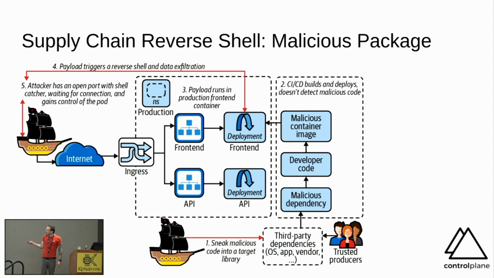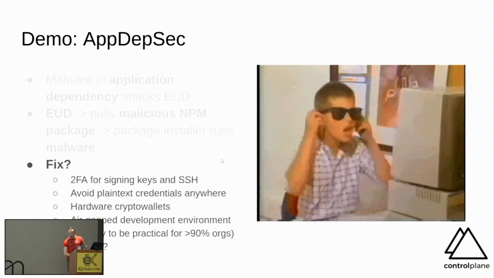Dependency comes in, developers pull it, build a malicious container image, and it goes to production. CI/CD doesn't detect the malicious code, depending on your advancement as an organization. In it goes to production, the payload runs in a container, and we fire a reverse shell. This attacker here, Captain Hashjack, has an open port, sat on a publicly routable IP, and we have jumped, potentially busted through a firewall, because you couldn't go into that, because the shell is obviously reversed, coming back out again, and we'll go through this in a bit more detail as we progress. Okay. Phase 1 complete. So how do we fix these things?